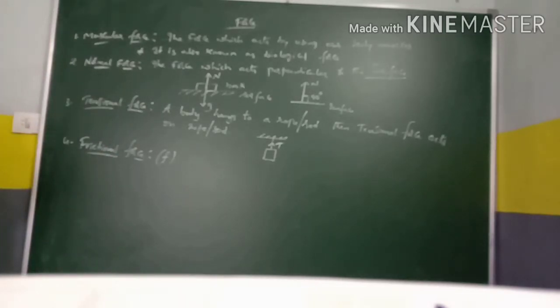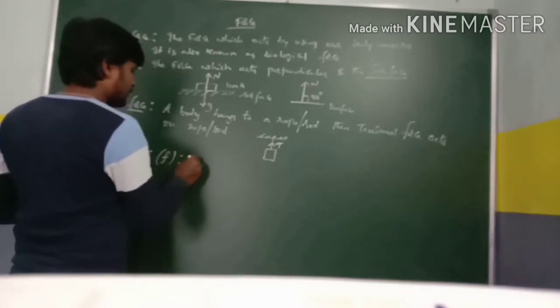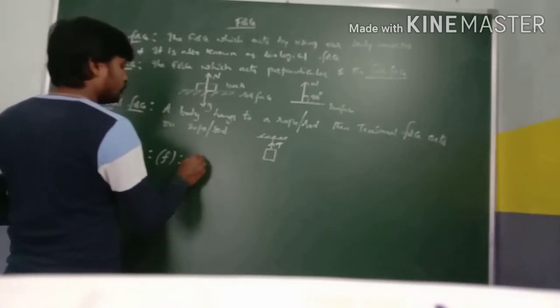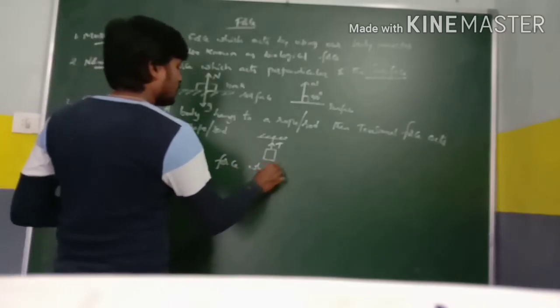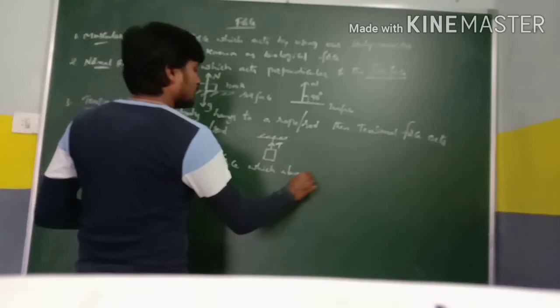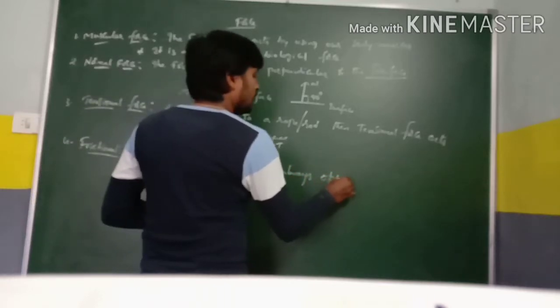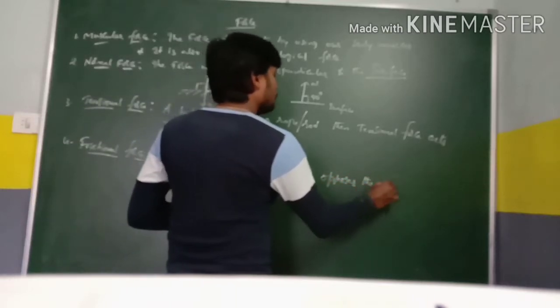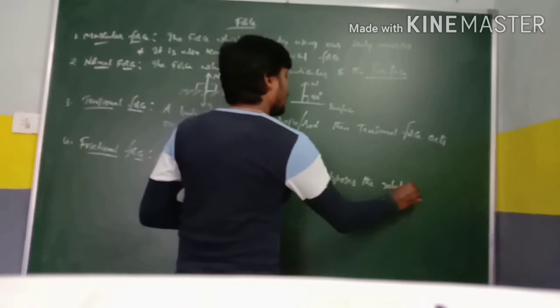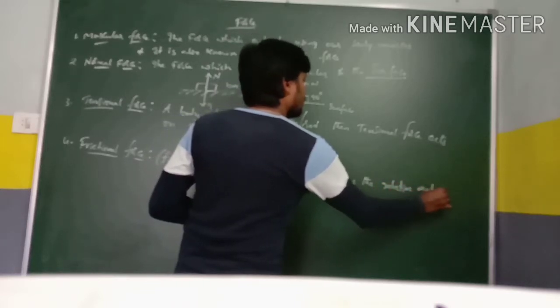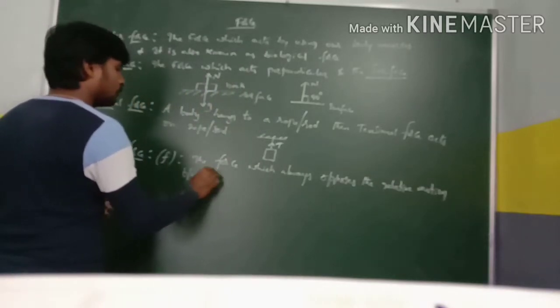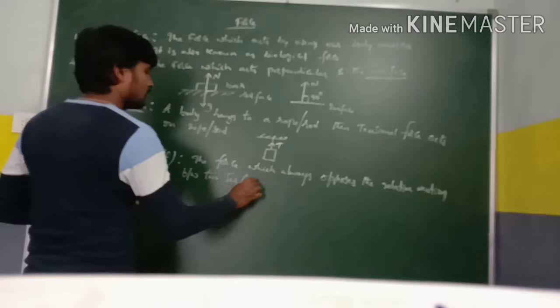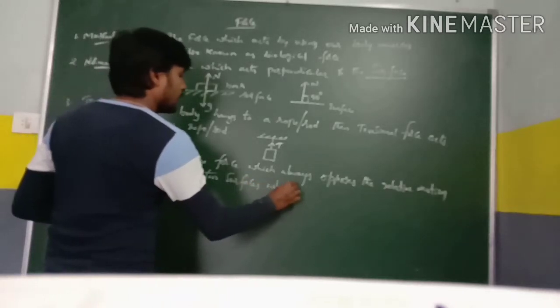Coming to the definition, the friction force can be defined as the force which always opposes the relative motion between two surfaces which are in contact.